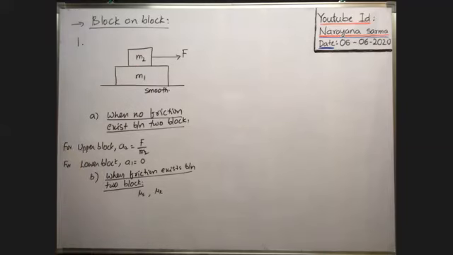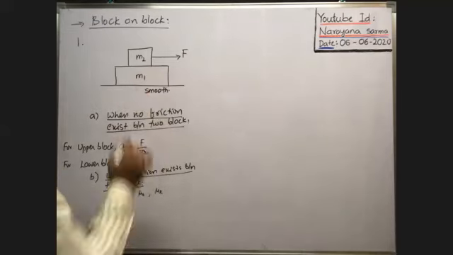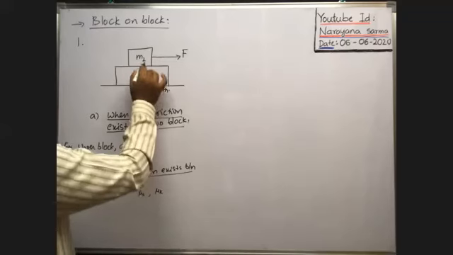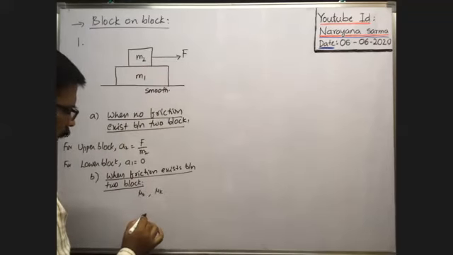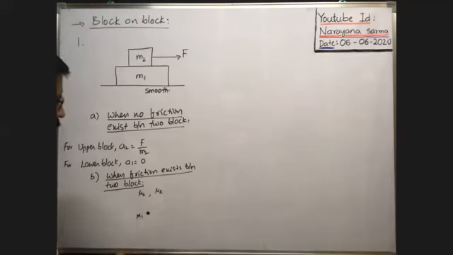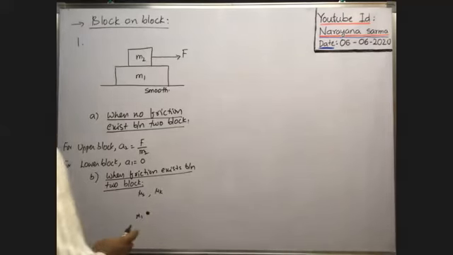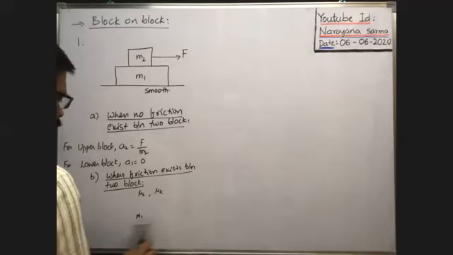Friction is in the opposite direction. So here, what about the frictional force? What about the maximum friction that acts on the lower block? Maximum friction acts on the lower block means, suppose this is M1, the lower block. Okay, you draw the block diagram only.